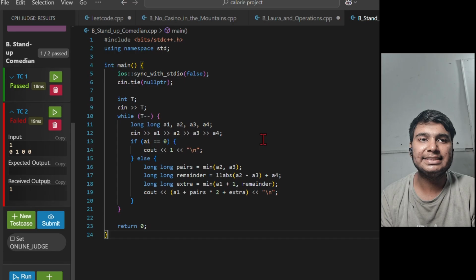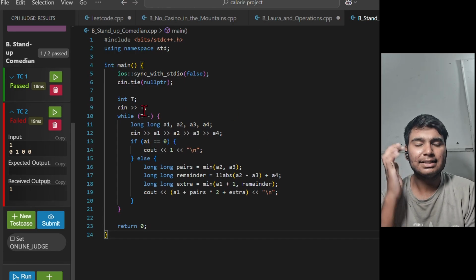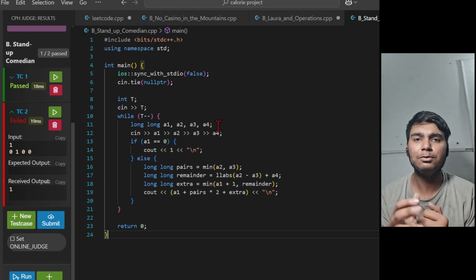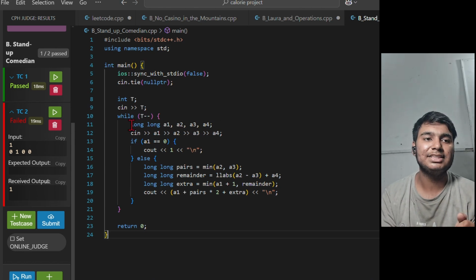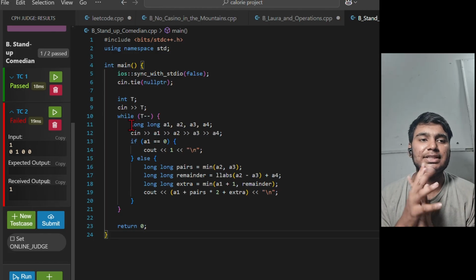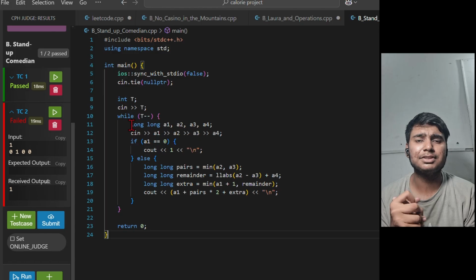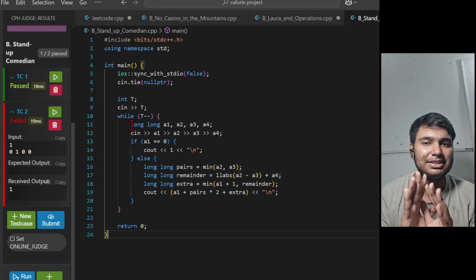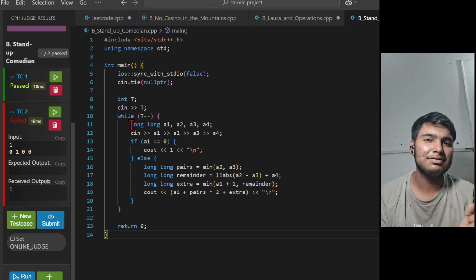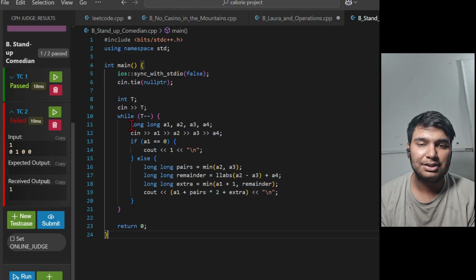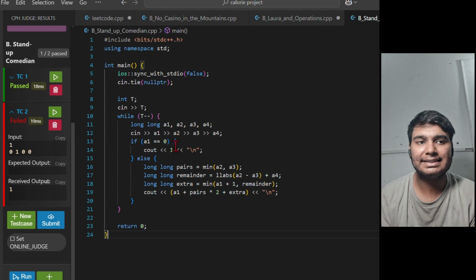Now let us quickly see the code. For better understanding, firstly we will create the integer t, which corresponds to the number of test cases. Then I will use a while loop, while t-- is greater than 0. Then I will use long to declare the variables and get them from the user. After this, listen carefully: if a of 1 is equal to 0, it means the mood is going to be as 0 as possible. None of the jokes is going to be cracked, so the answer will become 1, right? It is an important edge case.